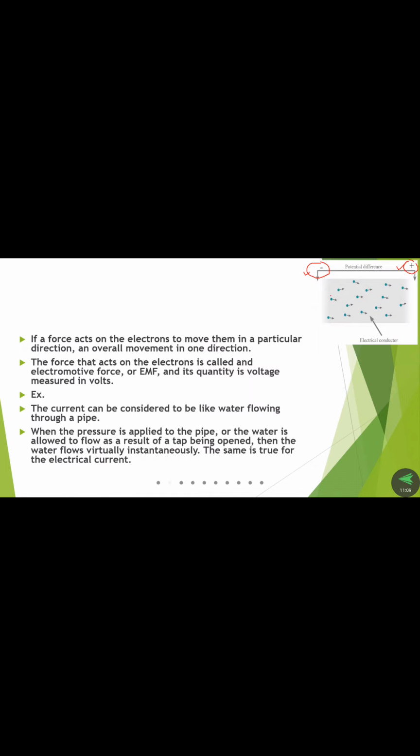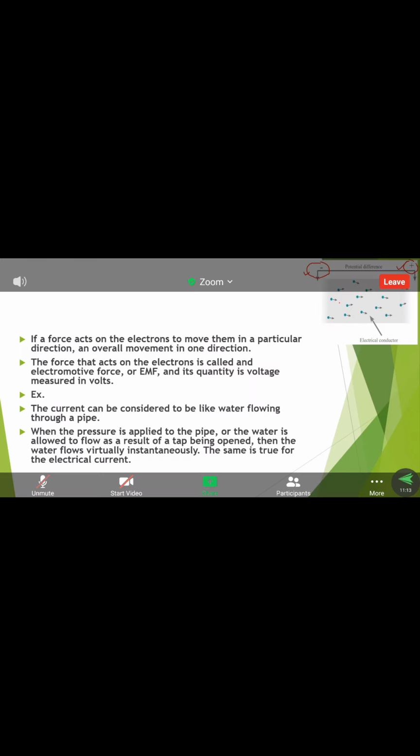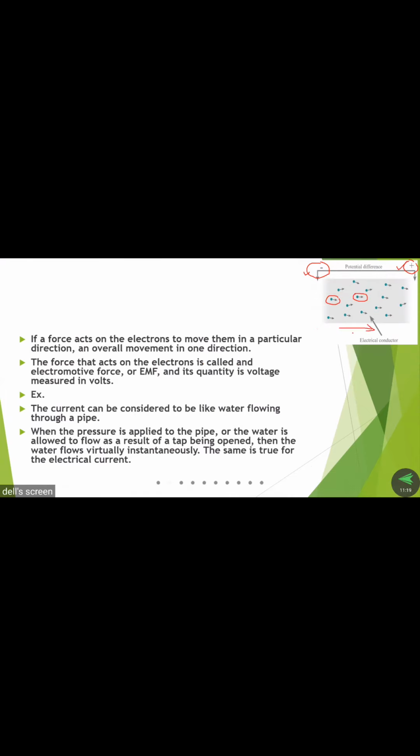when these two are connected to a conducting material, the electrons get a proper direction. Initially there is no direction, but then all of them have a proper direction. Generally the electrons move from left hand side to right hand side. They move in this direction because of the polarities: the negative charges are attracted by the positive charges, so they flow from left to right.